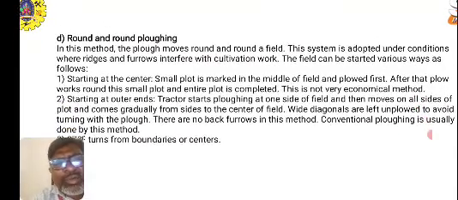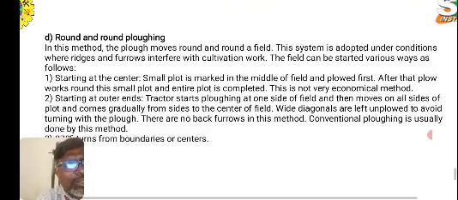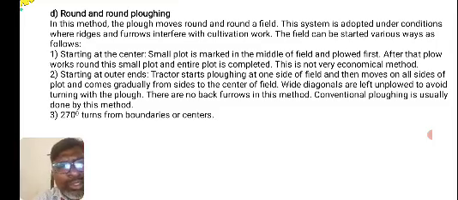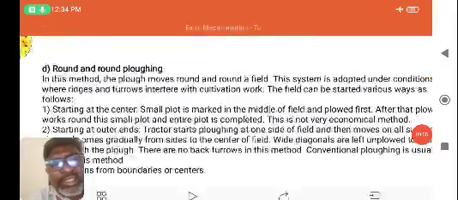And round plowing. In this method, the plow moves round and round a field. This system is adopted under conditions where ridges and furrows interfere with cultivation work. The field can be started in various ways, starting at the center or starting at the outer ends. So round and round plowing can be carried out by these two methods.